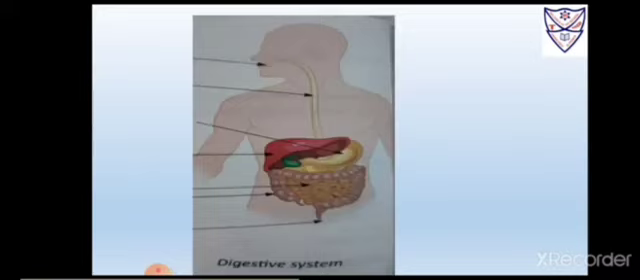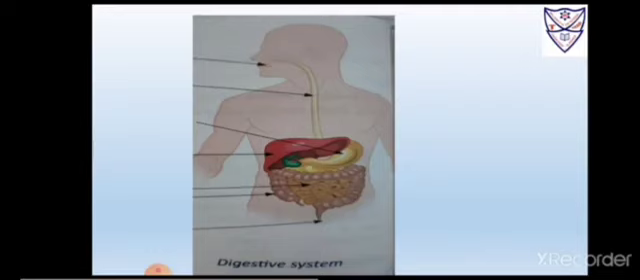Now the next system is the digestive system. Mouth, food pipe, stomach, liver, intestines and anus are the organs of the digestive system. Before studying the digestive system, let us see what is digestion. The process of changing food into substances that our body can use is called digestion. And this we do with the help of the digestive system.